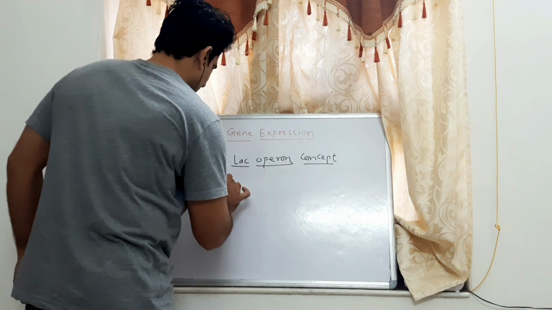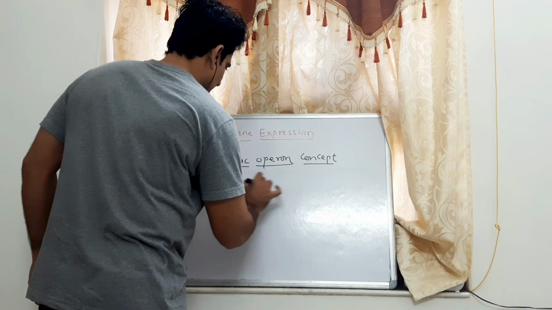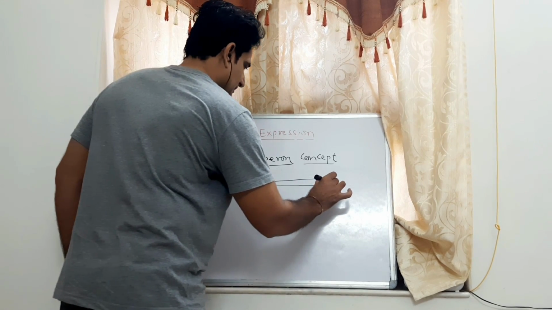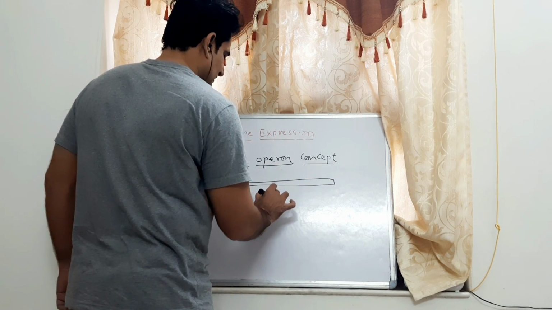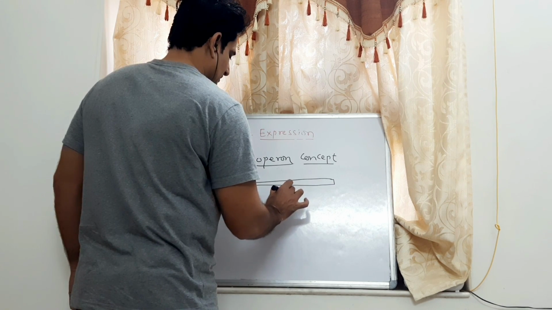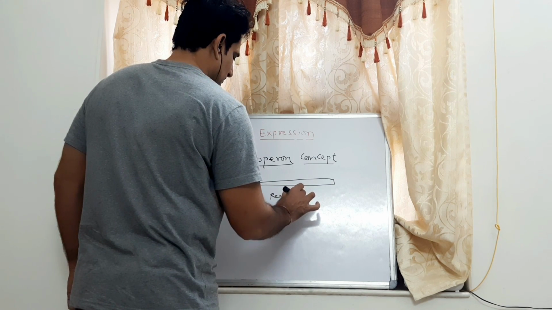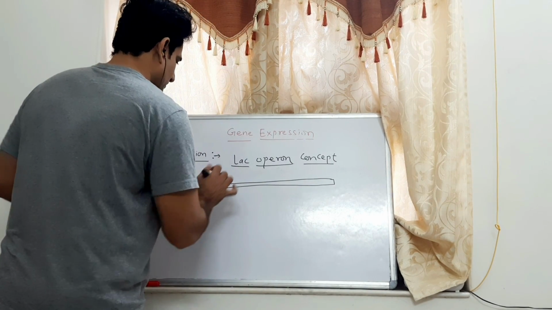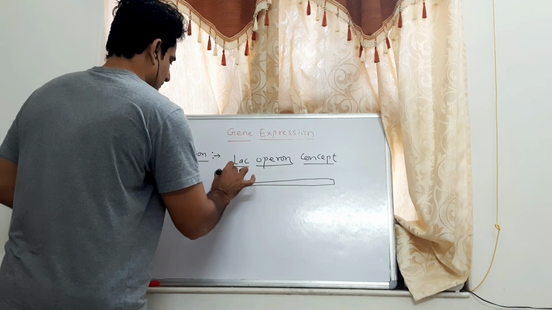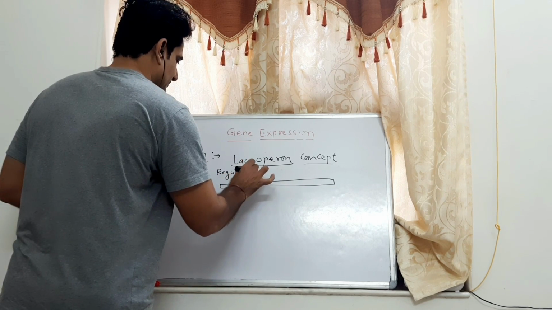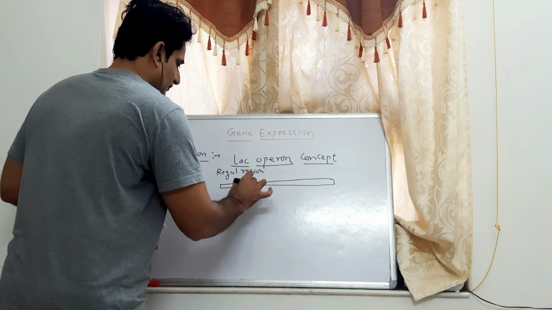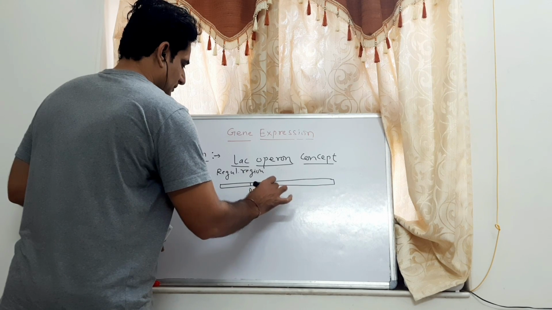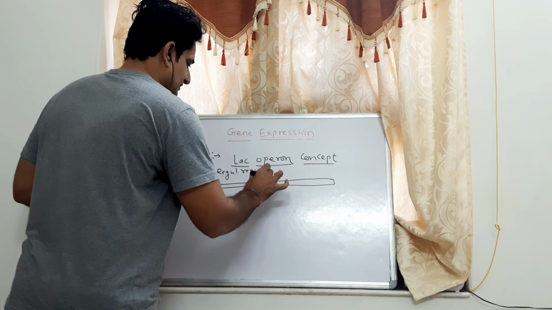The DNA sequence of the lac operon has two different parts. One is called the regulatory region, that has one portion called the promoter. Second important, that is called the operator.